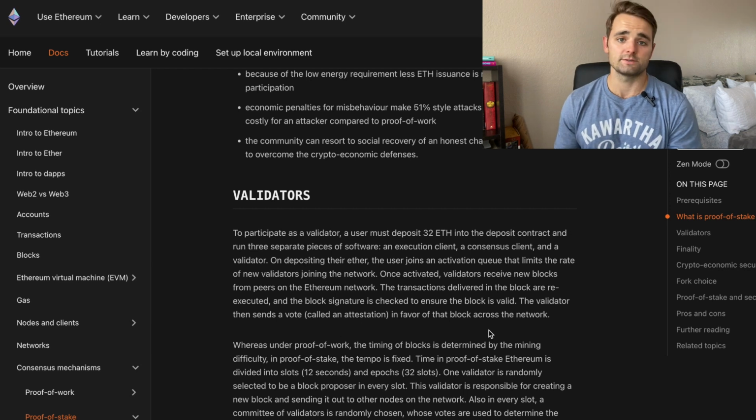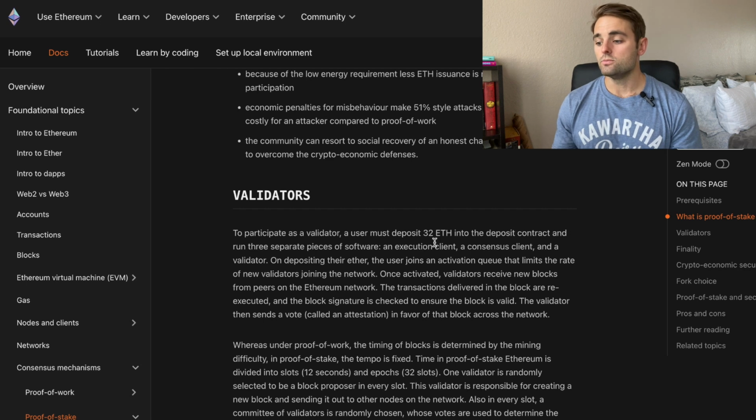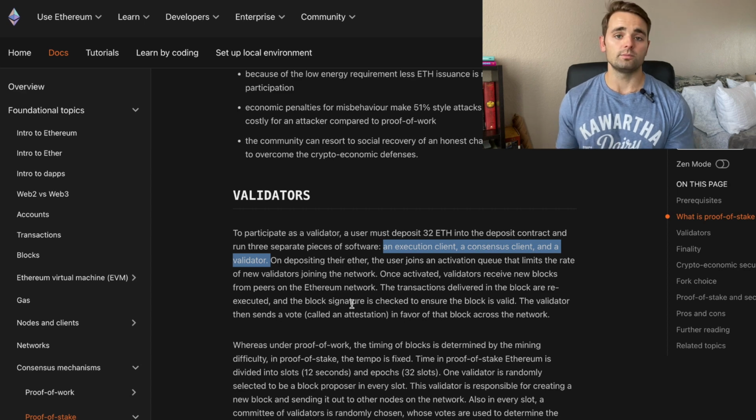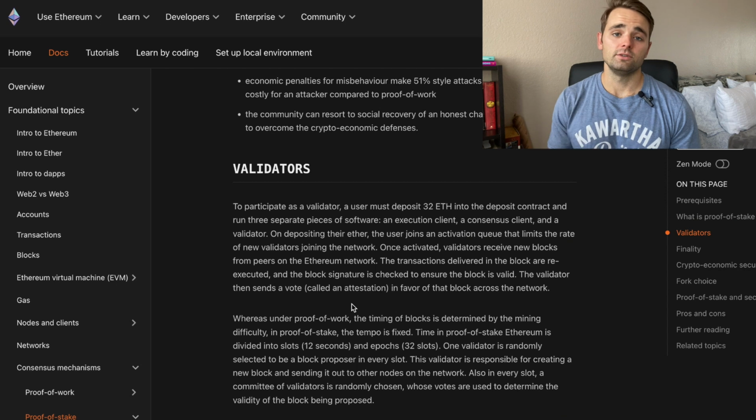So right now, to participate as a validator for this proof of stake model with the Ethereum network, you must deposit 32 ETH into a deposit contract and then run 3 separate pieces of software: an execution client, a consensus client, and then a validator. Now this is difficult because you need a 24/7 connection to the internet, but it's not very hardware intensive like most Bitcoin miners, which require massive GPUs that are hugely expensive. Stay tuned for a future video on how to stake, and I'll be going through specific examples of how you can stake your Ethereum.